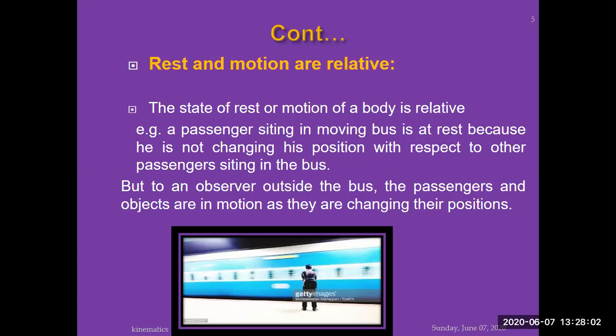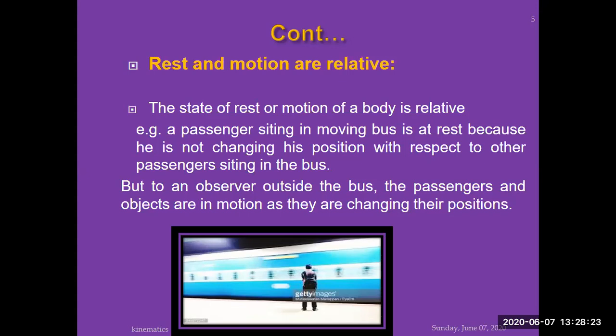But actually, the two passengers sitting inside the bus are not changing their position with respect to each other. They are at rest. But if you compare with the passenger outside the bus, standing along the road, he will say that you are moving, you are in motion, while the two inside say they are at rest.